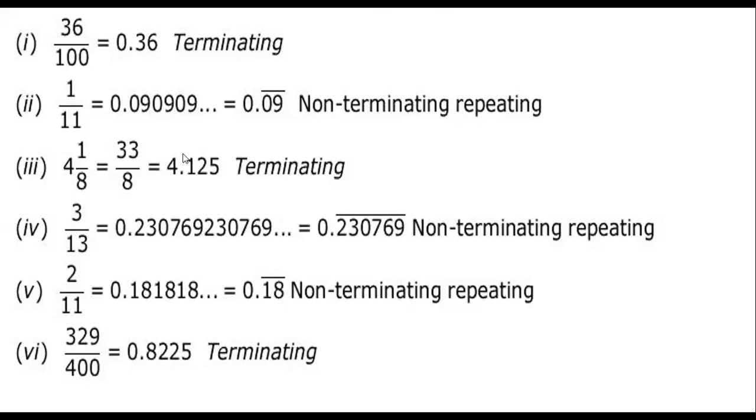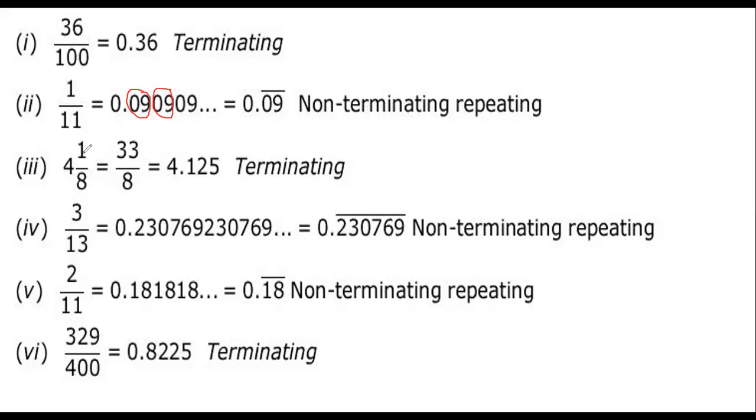36 by 100. We can express it as 0.36. Clear? There are two zeros in the denominator, so two decimal places before the number. It's terminating. Is it clear? Now 1 by 11. If you do division, you will get 0.090909. Here 09 is repeating, two numbers repeating. That's why we write 0.09 bar. So it is non-terminating repeating.